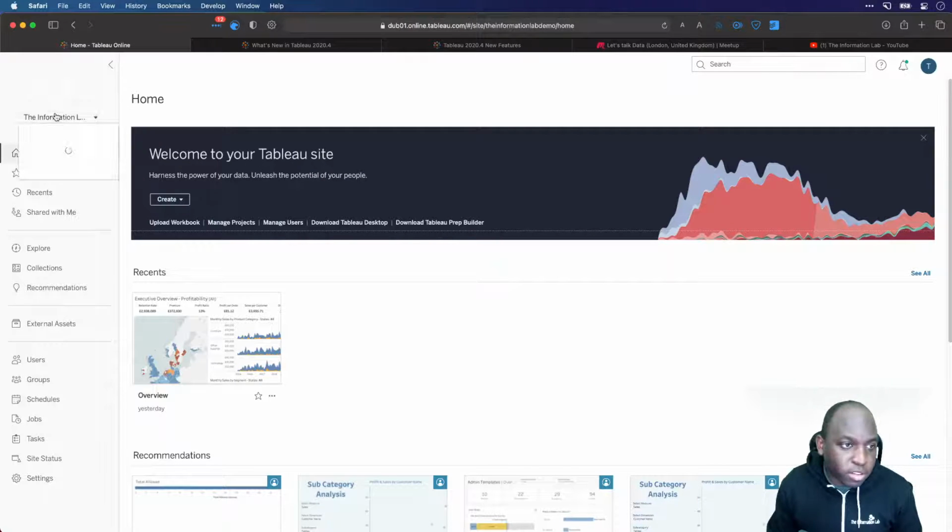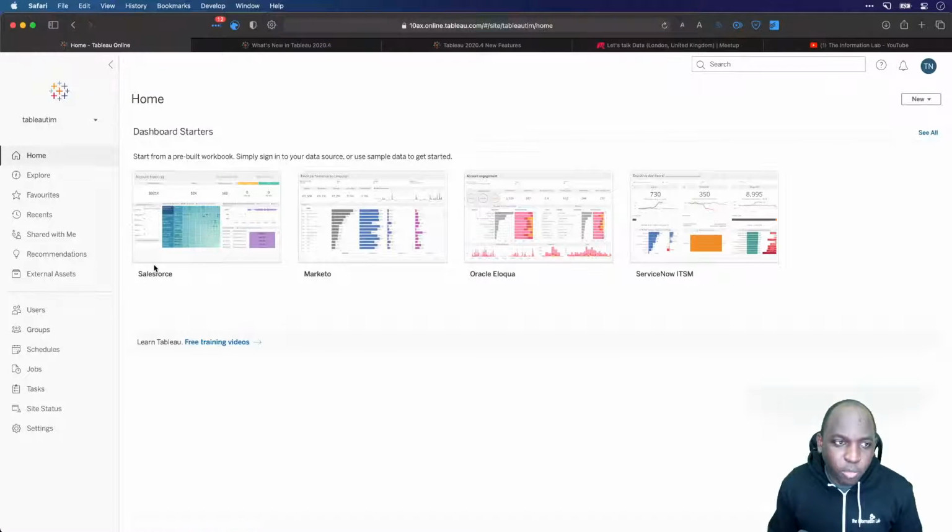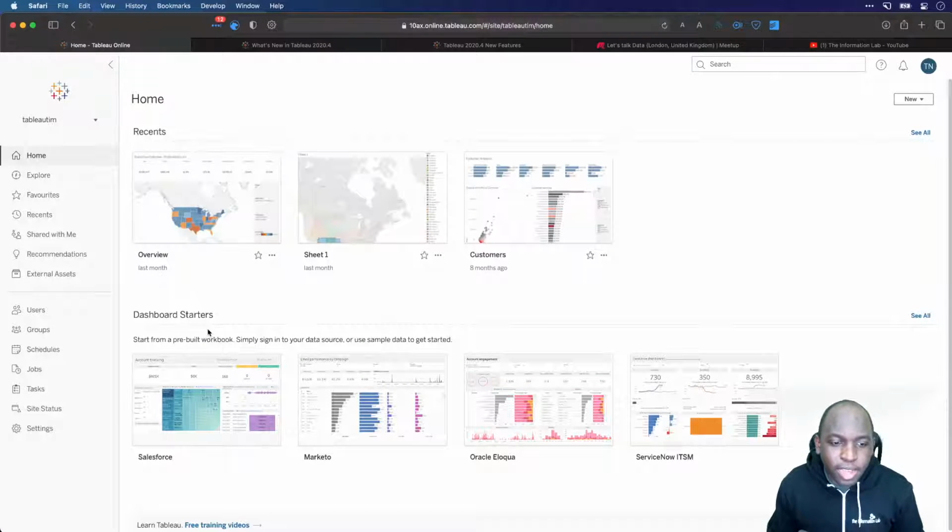I'm actually going to switch back to my test instance because I actually know that everything worked there really, really well. We'll come back to the Information Lab demo instance actually, because I've got something a little special to show you. This is actually something that's out in the public. Tableau are asking people to try it out and give them feedback. So I'm going to leave it as a mystery of what that is. But if you stay till the end of the stream, I'll be showing you something that only just went into preview yesterday. So it wasn't part of the beta. It went into preview yesterday, and I'm pretty excited to show you how that works. Okay, so let's get stuck in.